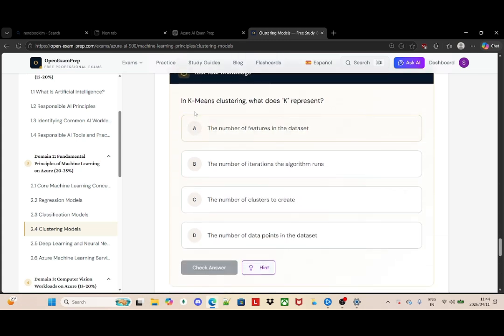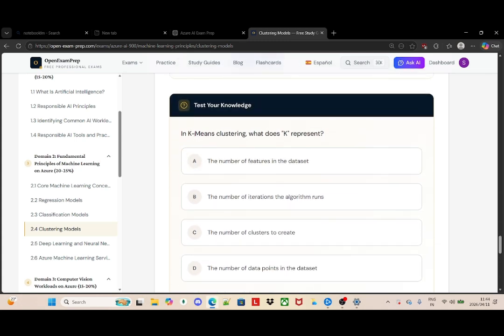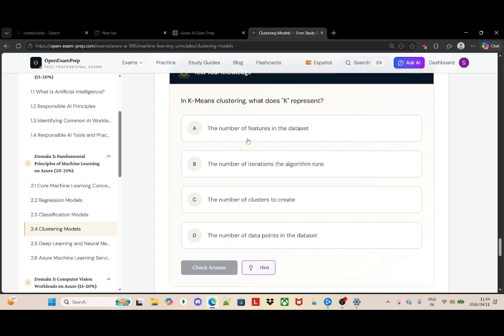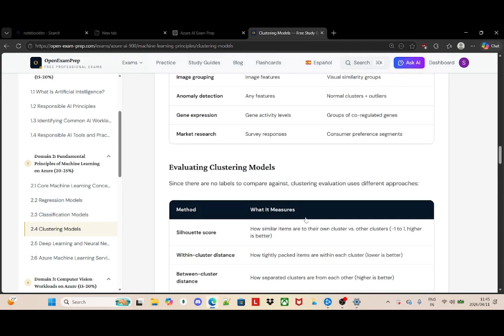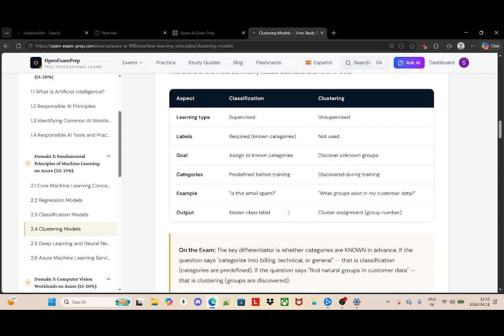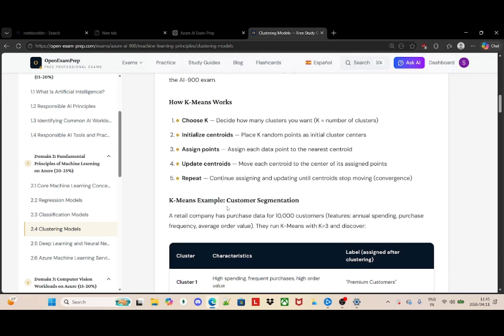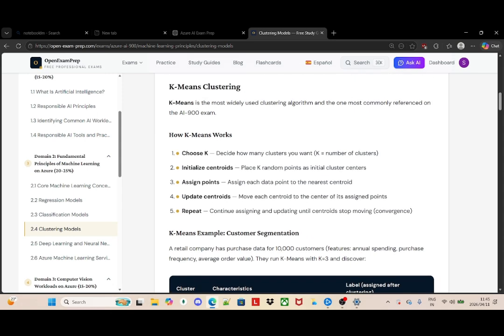And then I have another question. It says in k-means clustering, what does k represent? I would say the number of clusters to create, because in the context it says so. It says k-means example, a retail company has purchase data for 10,000 customers, features annual spending and purchase frequency. They run k-means with k equals 3. So choose k, decide how many clusters you want, the number of clusters.